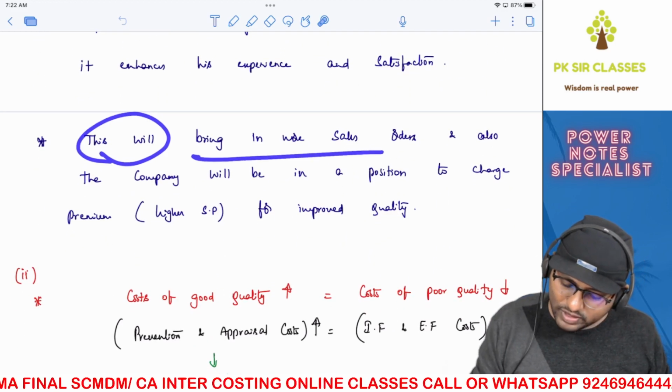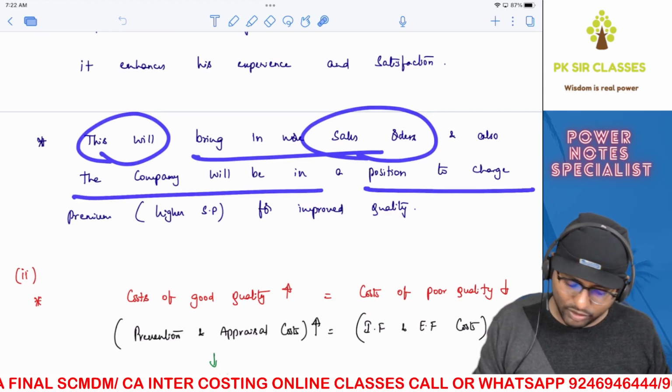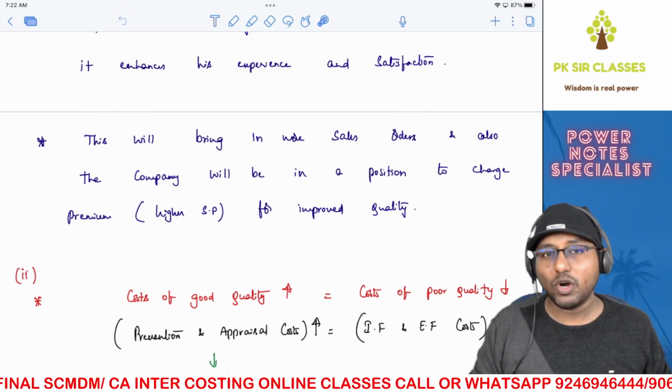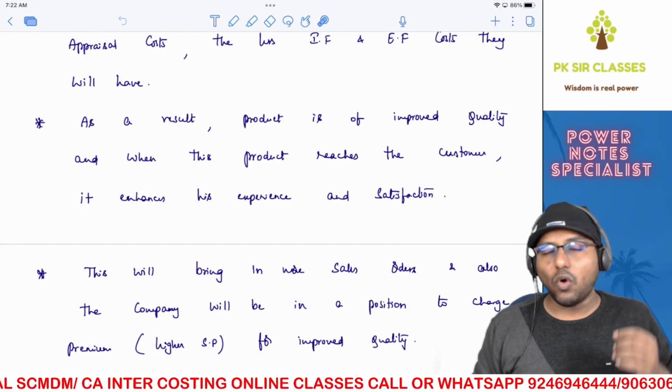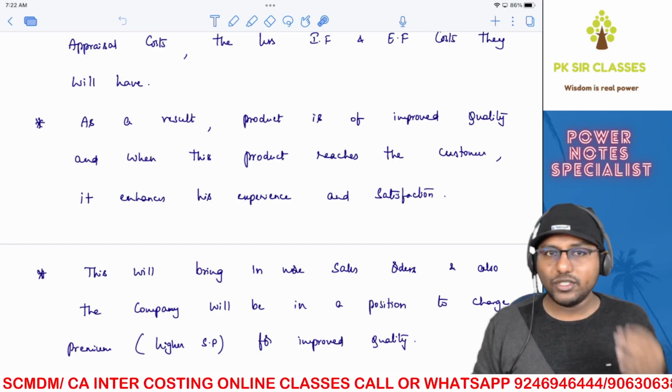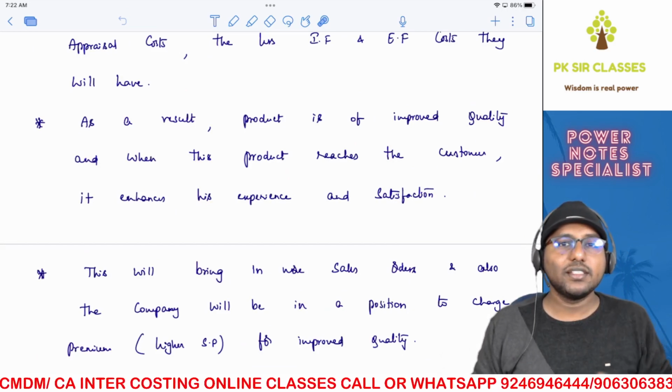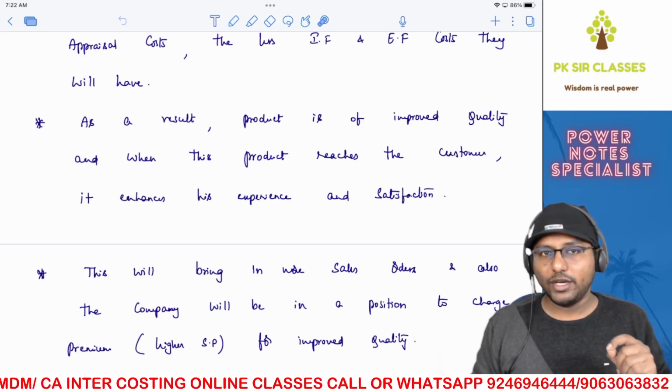This will bring in more sales orders, and also the company will be in a position to charge a premium for improved quality. Obviously, once you improve quality, you will always be in a position to increase your selling price, justifying the increase in selling price. Why? Because you are providing top-notch quality.